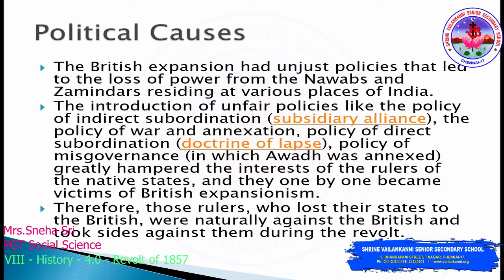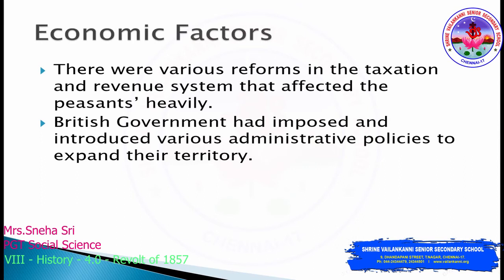The policy of misgovernance. We all remember the annexation of Awadh, right? Without any proper information or any legal notice, the British would annex the particular land in the name of misgovernance by the local ruler. So these policies were unfair to the Indians. Because of these policies, the British were able to expand their own dominance or power. Therefore, those rulers who lost their states to the British were naturally against the British and took sides against them during the revolt.